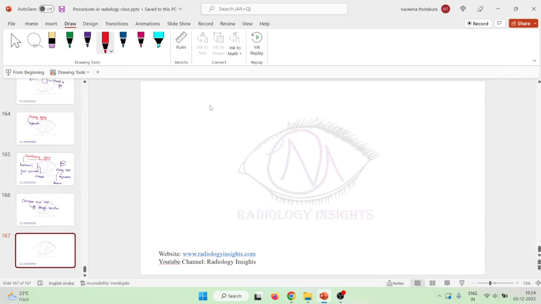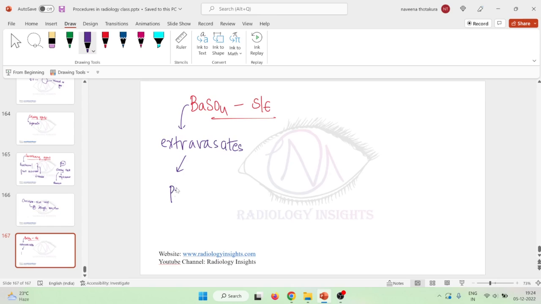Hello friends, let us now learn about the adverse effects or side effects of using barium sulfate. Number 1: when barium sulfate extravasates into the peritoneum, it can cause chemical peritonitis, that is, inflammation of the peritoneum.